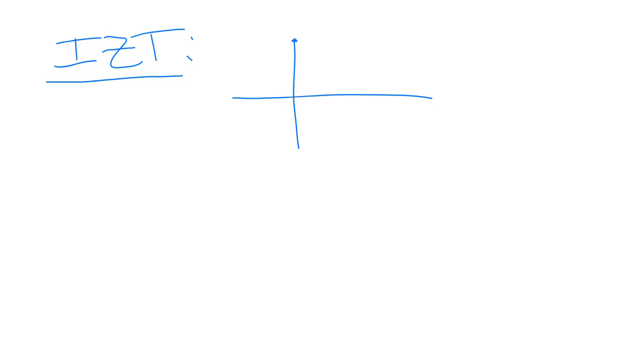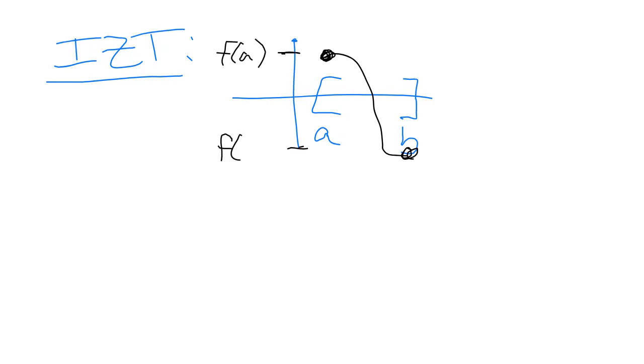So here's A, here's B, and if I draw my function, I'll use a different color. I'm going to say in this case, f of A is greater than 0, right? So there's f of A. That's positive, and here's f of B, which is negative. Okay, so they have opposite signs.